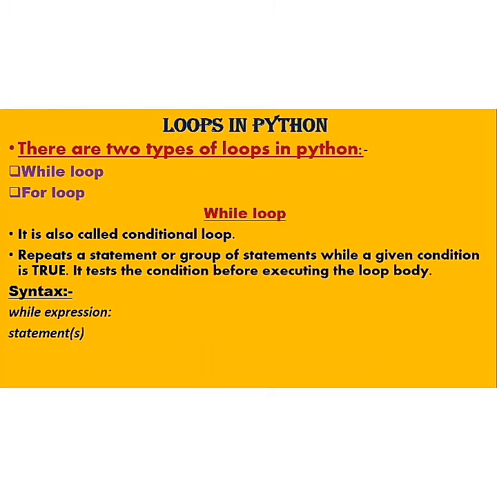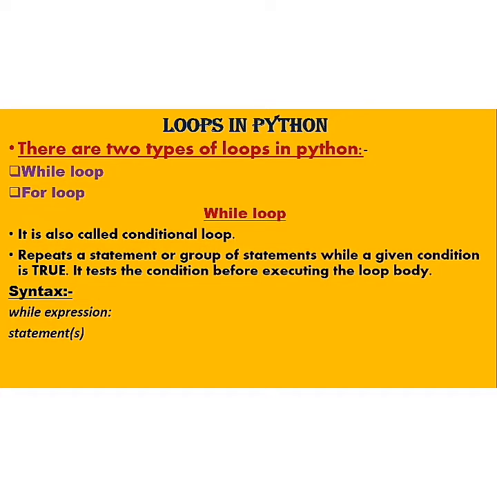So in Python, we will learn two types of loop, while loop and for loop. Now coming to while loop, it is also called a conditional loop. What do you mean by conditional loop? If the condition is true, the loop is executed. This type of loop always tests the condition, whether it is true or false, before the execution.